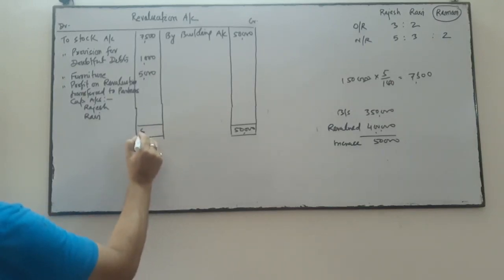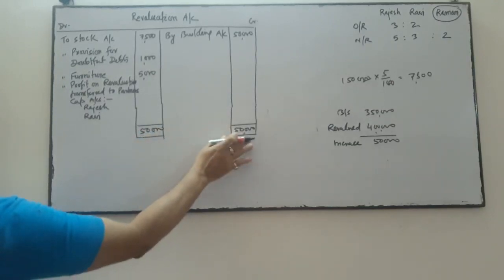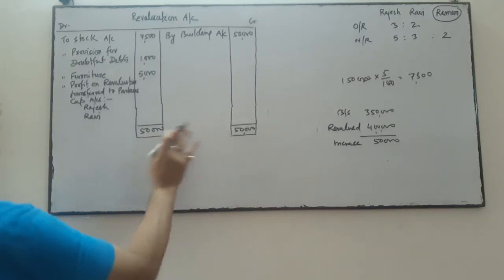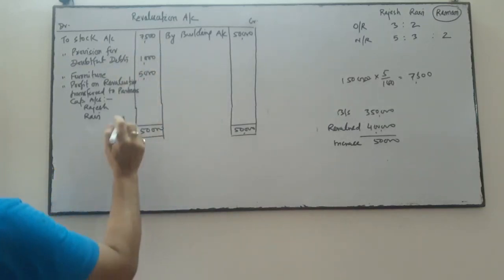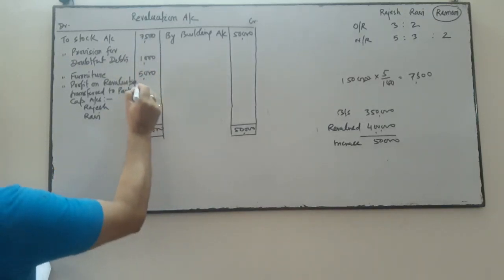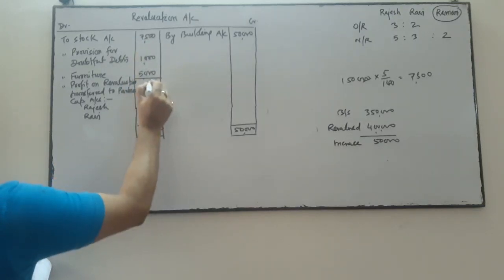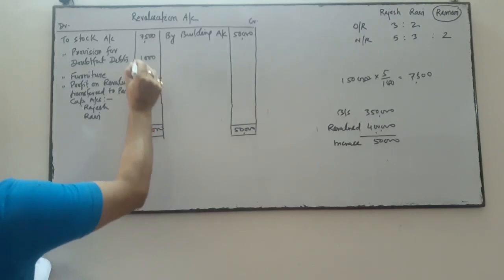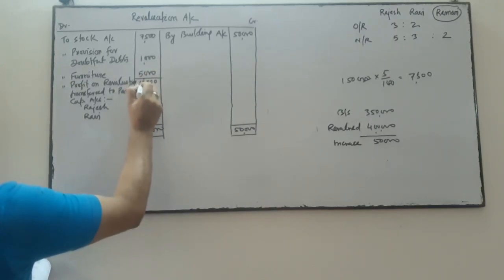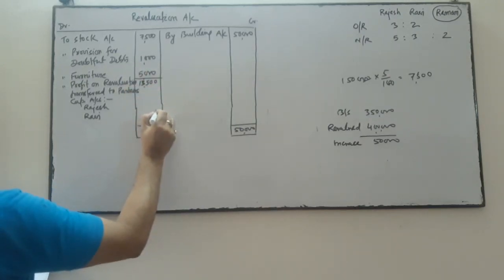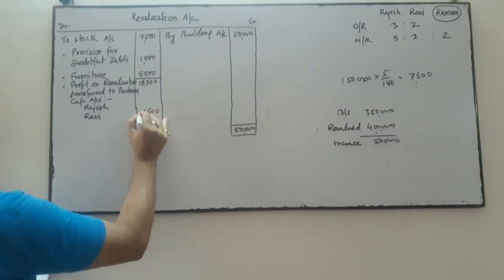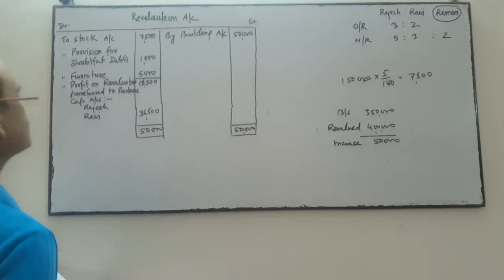So this side is 50,000, and this side I write the same amount over here. Now I'll find out the difference amount. You may do the total of this side. So the difference amount is 36,500.